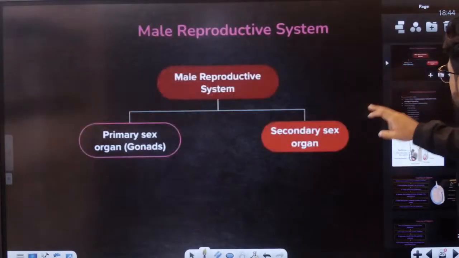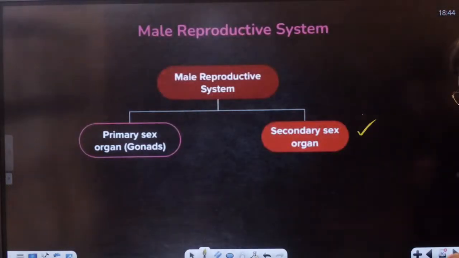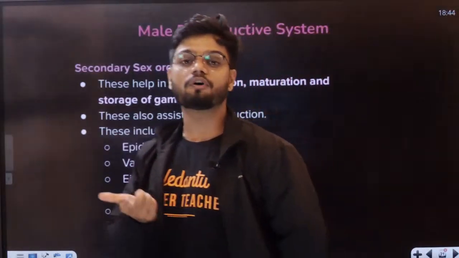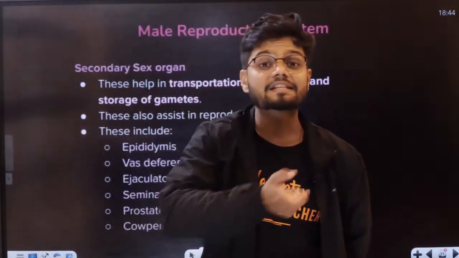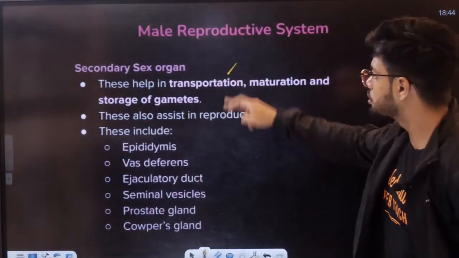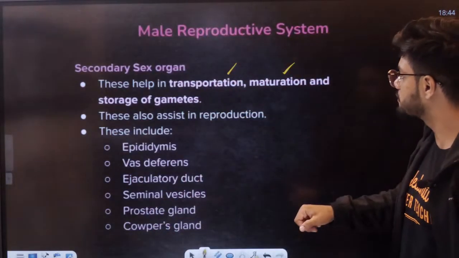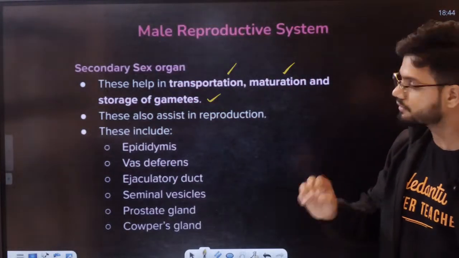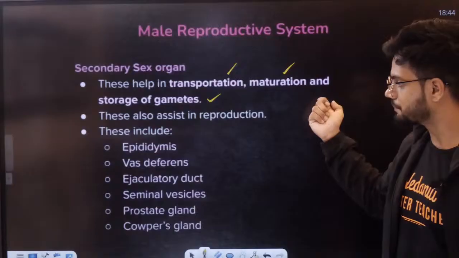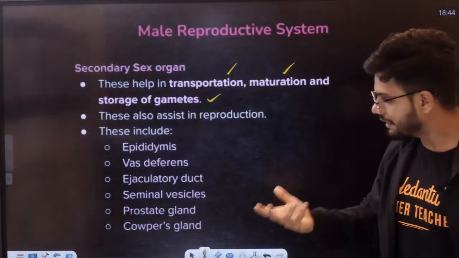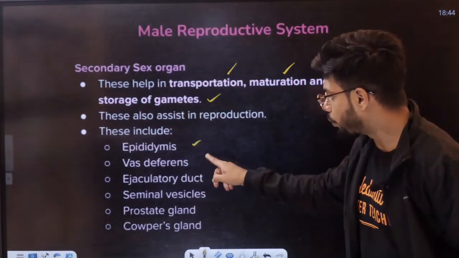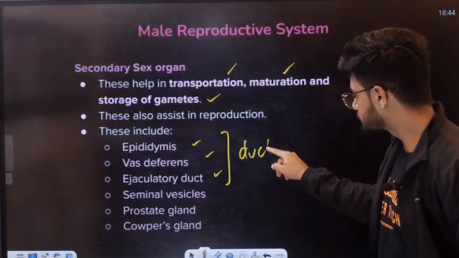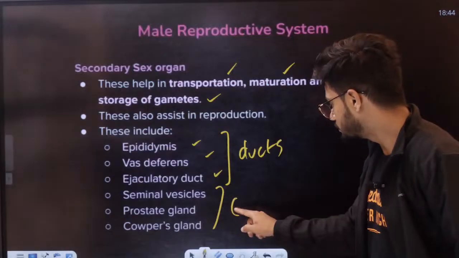Okay. Now, students, we'll talk about the secondary sex organs. What is their function? The function of the secondary sex organs is transportation of sperm, maturation of sperm, and storage of sperm. That is the main function of the secondary sex organs here. They include the epididymis, vas deferens, and ejaculatory duct. These are your ducts, and these are the glands.